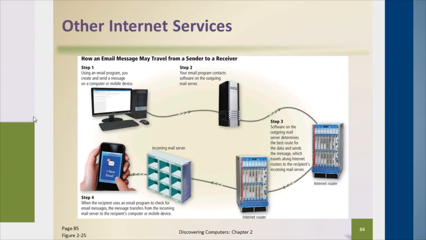So if you look at this image, it probably looks very similar to what we talked about earlier in terms of accessing a web page. There are a few other steps, and that's because email is handled a little bit differently. The biggest difference is the protocols that are used.